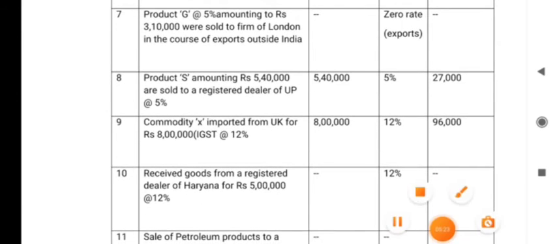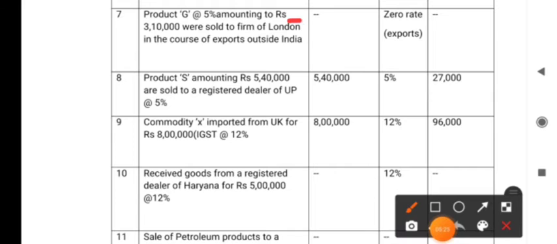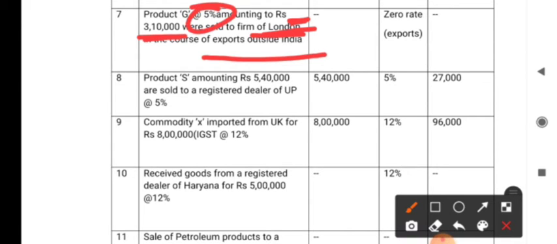Seventh one, product G at 5% amounting to rupees 3,10,000 were sold to a firm of London in the course of exports outside India. So here the dealer who is registered in Punjab exports some goods worth rupees 3,10,000, and the rate of GST applicable on such goods is 5%, whereas he has not sold the goods within the country, he has exported outside India.